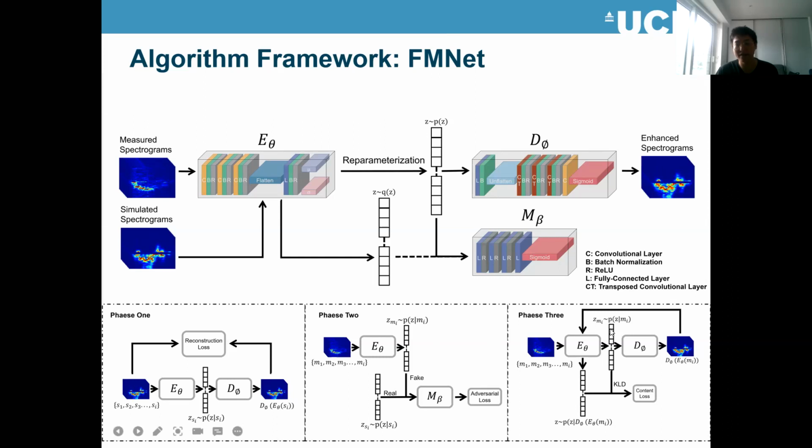So I designed a three-phase training scheme. In the first phase, I put the simulation data into the autoencoder and train the encoder and decoder according to the reconstruction loss. This stage gives the decoder the ability to generate simulation-like output from the latent features. Phase 2 is used for feature mapping. From phase 1 we get the simulated features, then we feed the measured data into the encoder and get the measured features.